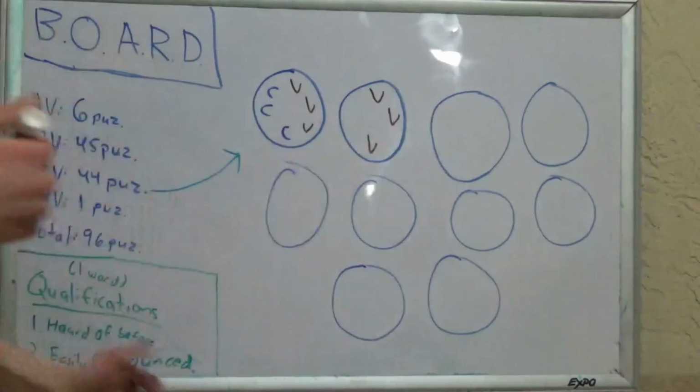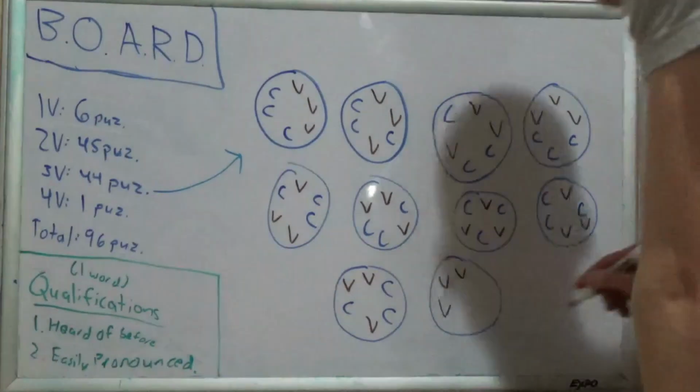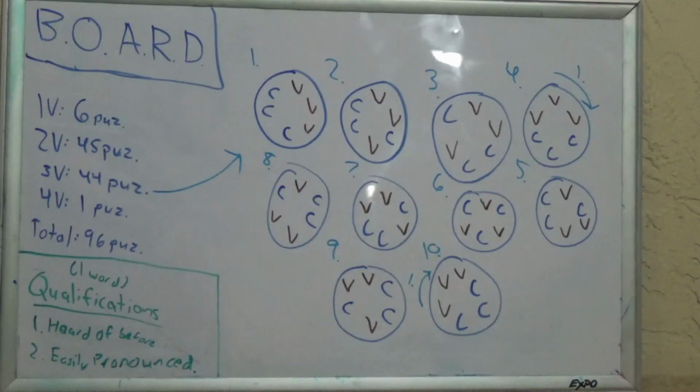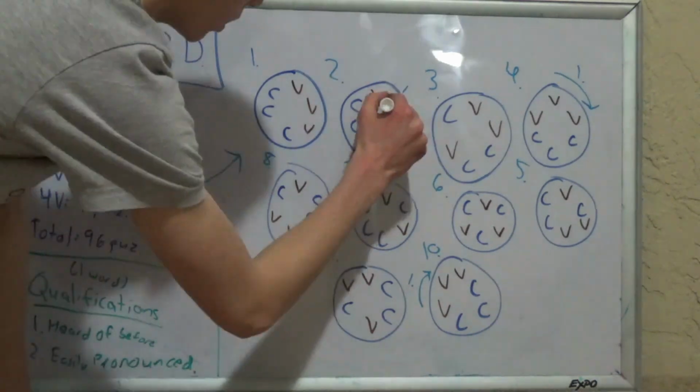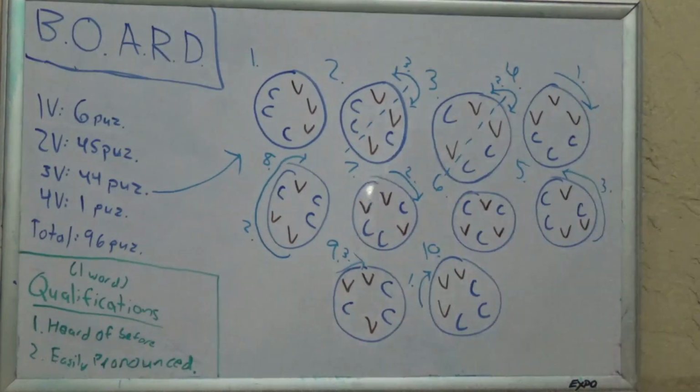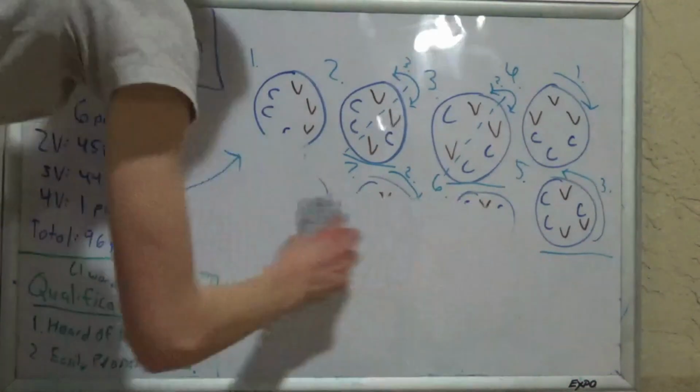For 3 vowels, there are more combinations, 10 to be exact, which are shown here. But looking closer, 4 and 10 are rotations of 1, and there are no rotations of 6 in this group. The twist comes with 2 and 3, which despite looking different, are reflections of each other and are very similar. 7 and 8 are both rotations of 2, 5 and 9 are rotations of 3, so these 6 groups will give very similar, if not the exact same results.